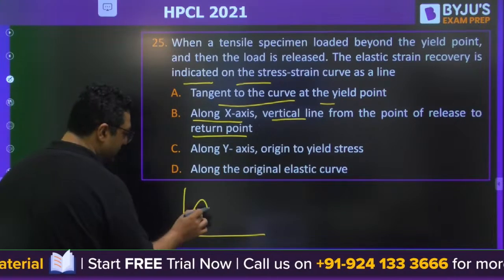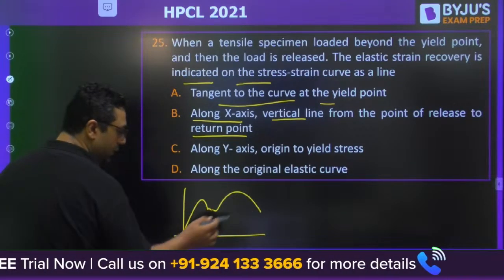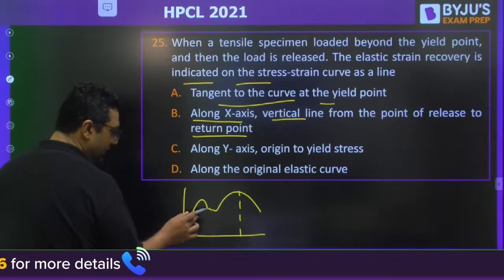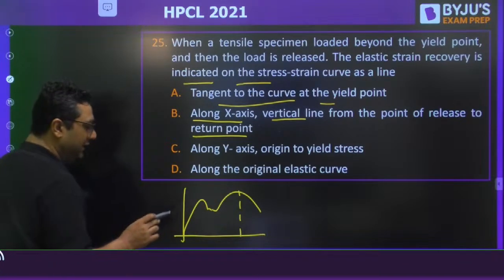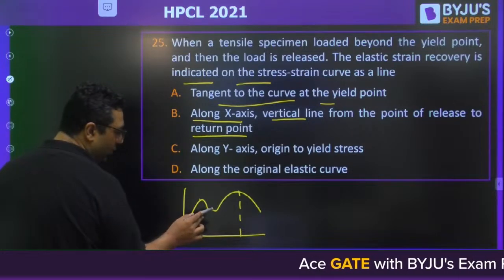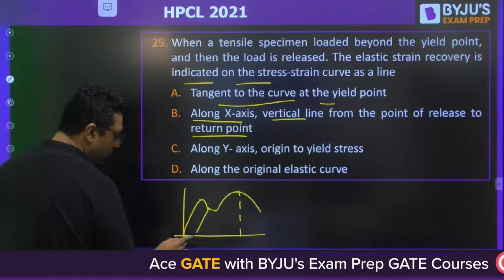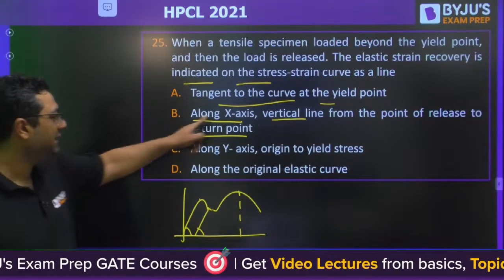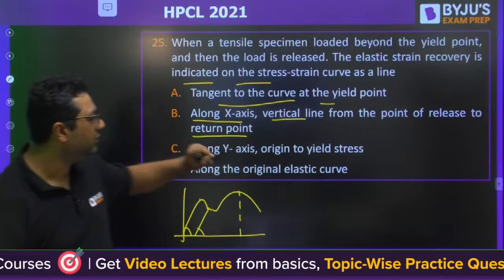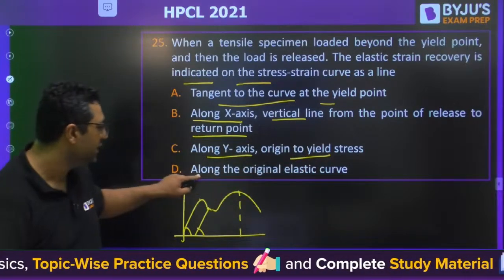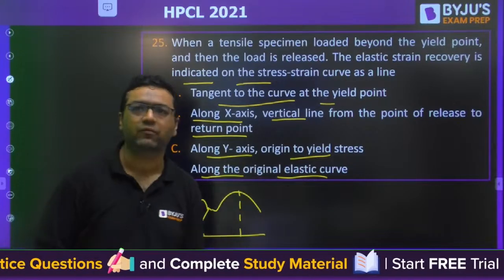If you have this, okay, so they are saying you are going to cross the yield point. So after crossing the yield point, if you are going to remove the load at any point, you will be coming like that, parallel to this. So along the x-axis vertical line from the point of release to return point, along y-axis origin to yield stress, along the original elastic curve.